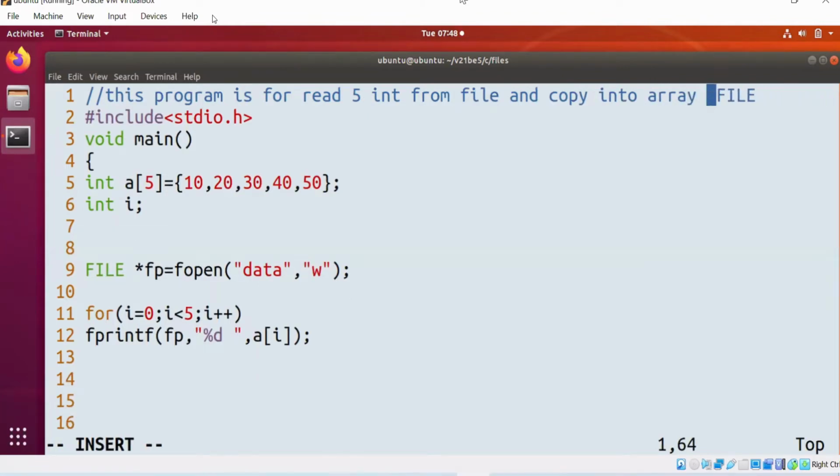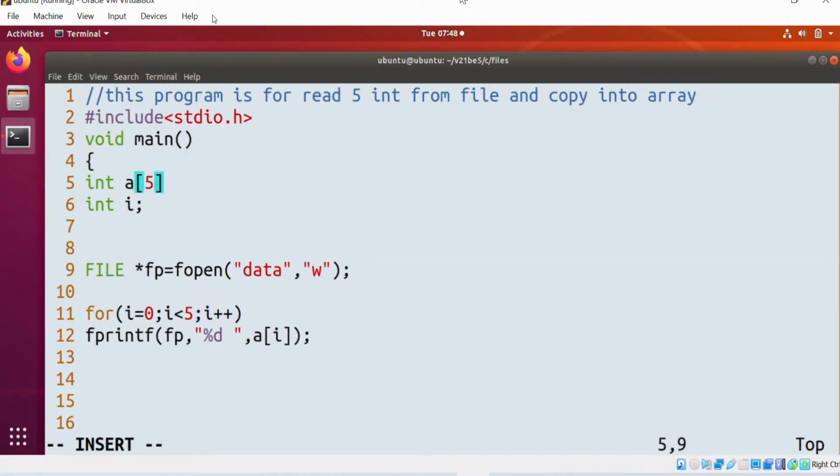This program is for what? Reading 5 integers from the file and copying them into an array. Reverse of the previous program.